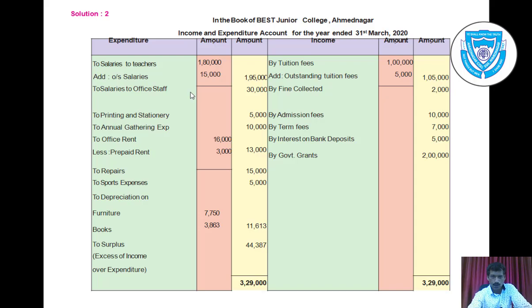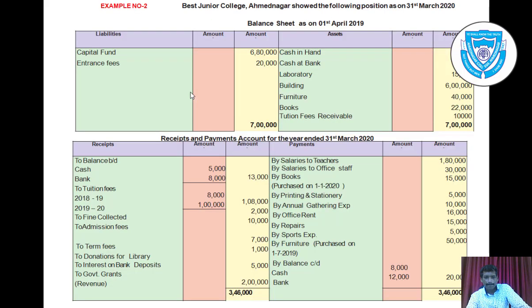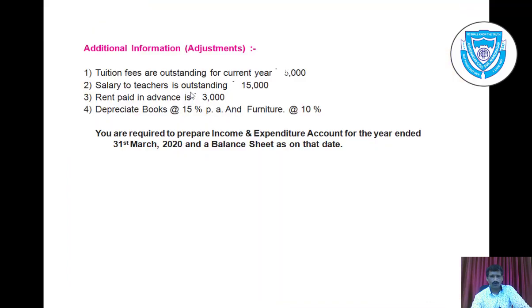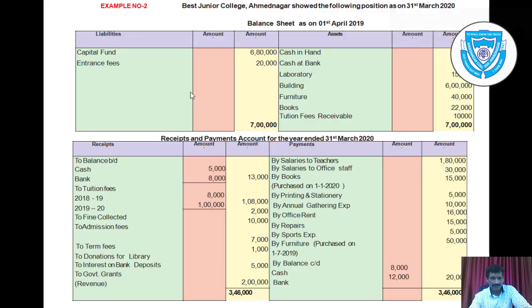The total is in outer column 1,95,000. Again second head, it is by salaries to office staff. So again to salaries to office staff, there is no adjustment, so you can take directly in outer column. Then by books purchase, as it is an asset, so we'll take it later on in balance sheet.